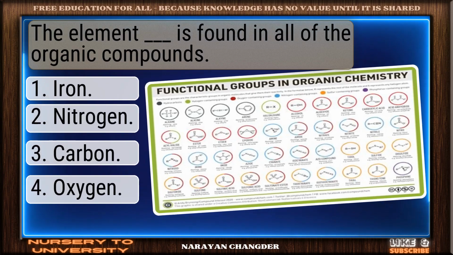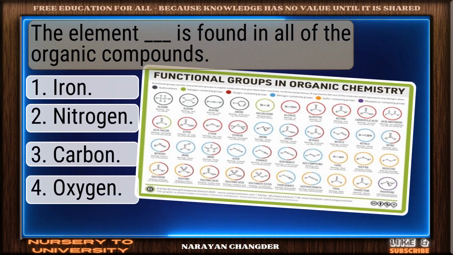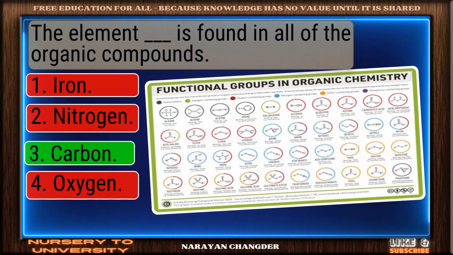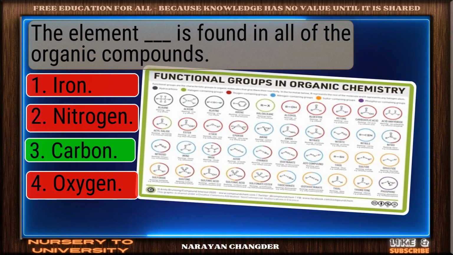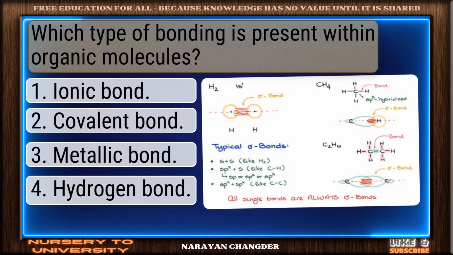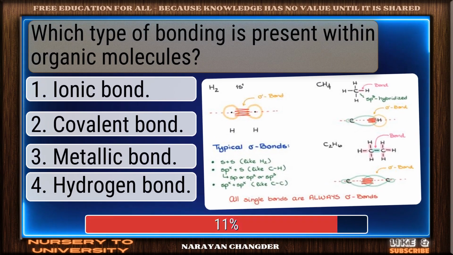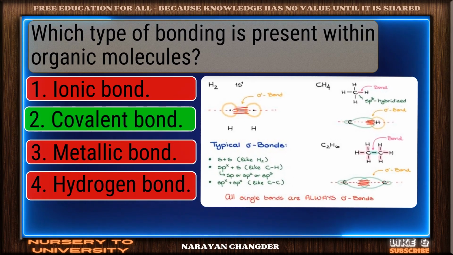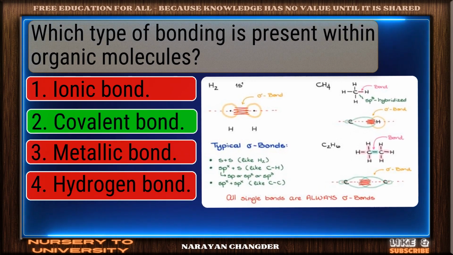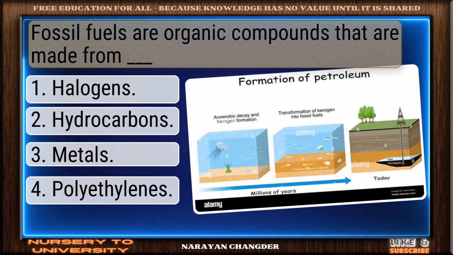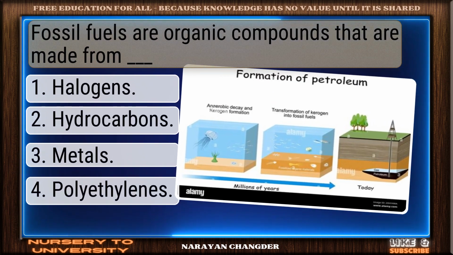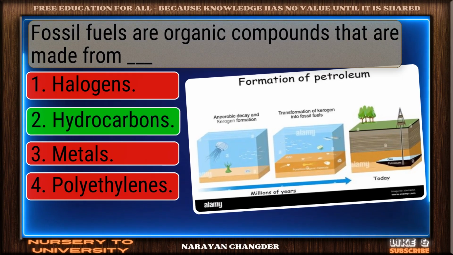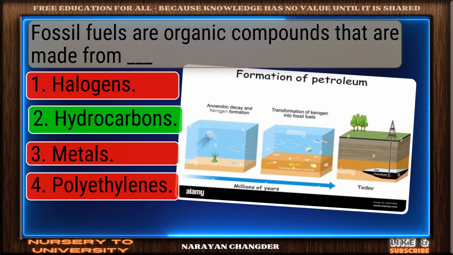The element dash is found in all of the organic compounds. Right choice. Carbon is the best answer. Which type of bonding is present within organic molecules? Solid response. Covalent bond is a valid choice. Fossil fuels are organic compounds that are made from dash. Great job. Hydrocarbons is the accurate answer.